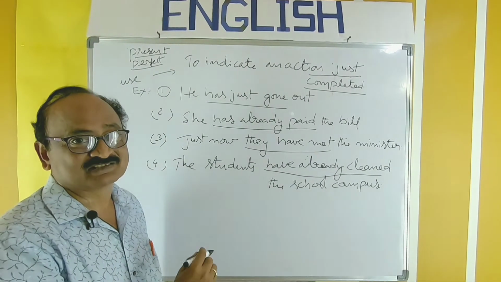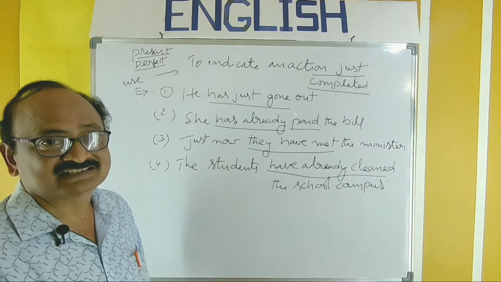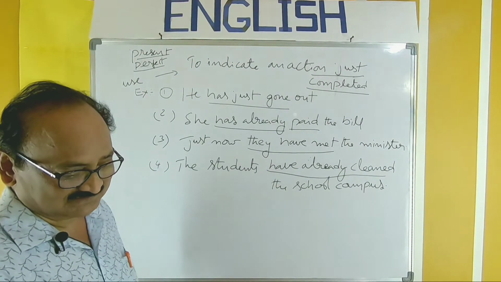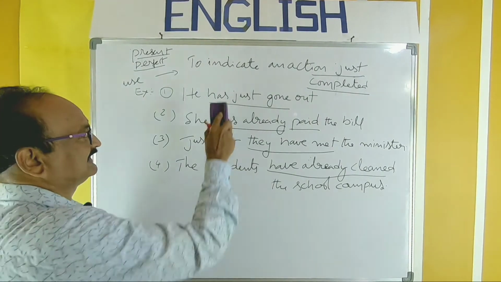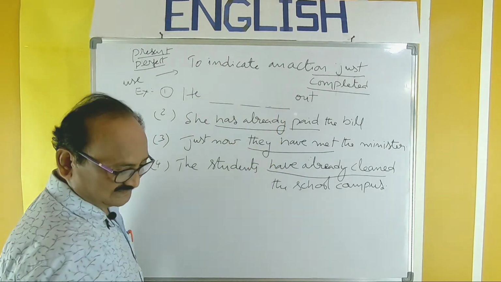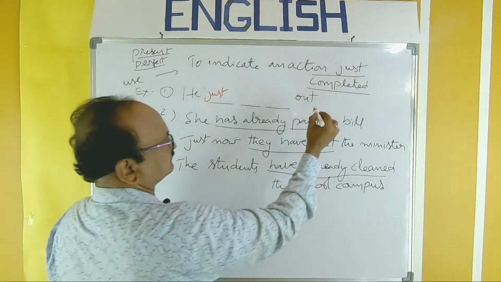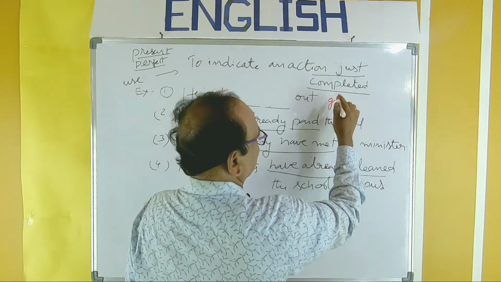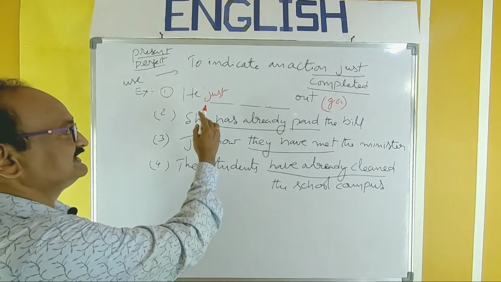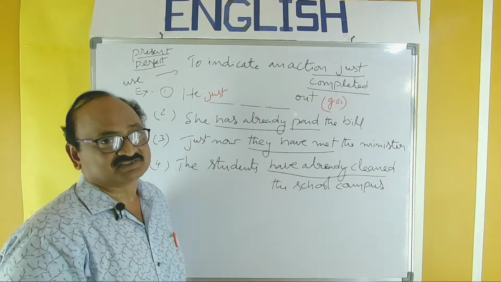Now, for the examination purpose, one small explanation. How to recognize in the examination and how the question will be in the examination in present perfect. Look here. The verb is kept in blanks. And of course, just is placed on one side. The verb go, first form, present tense form, is given in brackets. So, he just dash out go. That is the question in the examination.